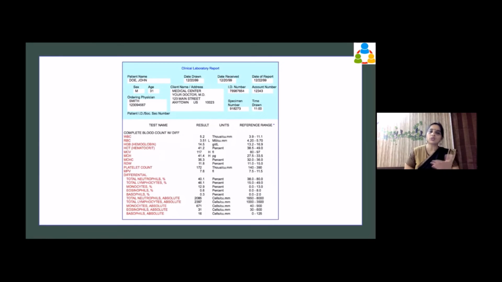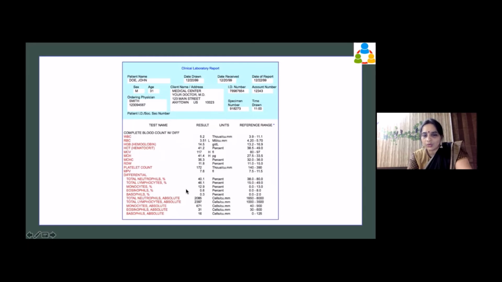So how do they find this out? They will take one microscopic field and count in it. They will take many microscopic fields and get an average. They find out in one microscopic field how many neutrophils there are, and they get an average percentage of that. So neutrophil percentage is 40.1. Here it is said 38 to 80, but still I would think it is a little on the lower side. The lymphocytes are 46, which seems to be okay.